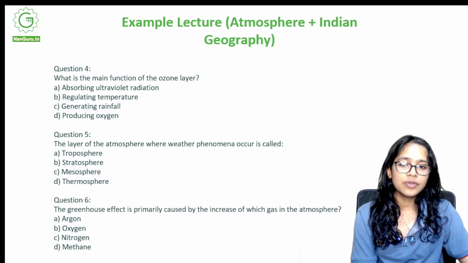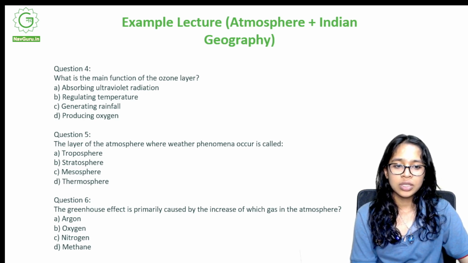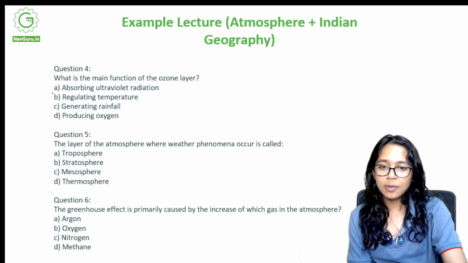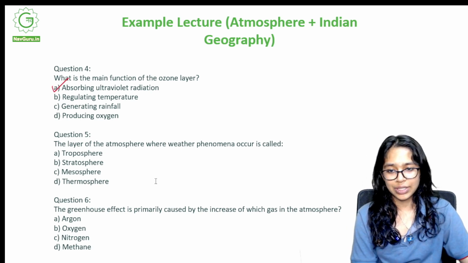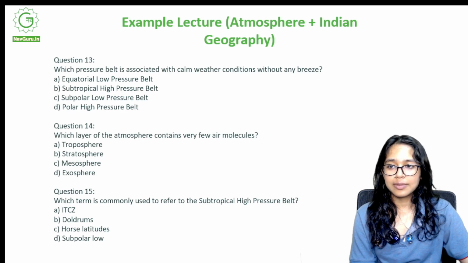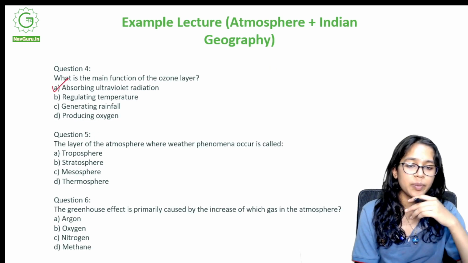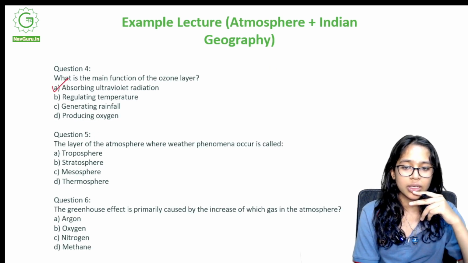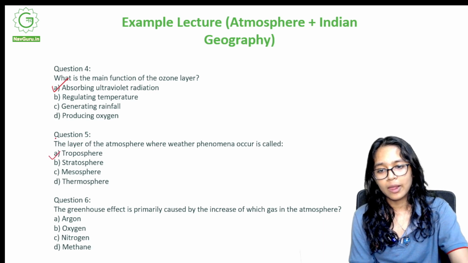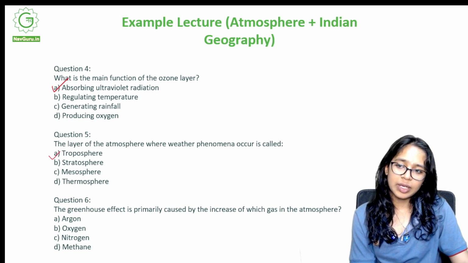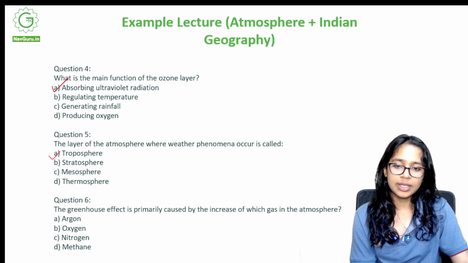What is the main function of the ozone layer? What function does it serve? It absorbs UV radiation, that is, ultraviolet radiation. The layer of the atmosphere where weather phenomena occur is called the troposphere. Weather usually occurs in the lowest layer, the troposphere, and that is where weather changes and certain other things happen.